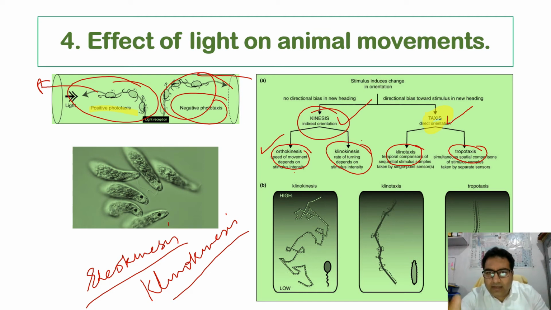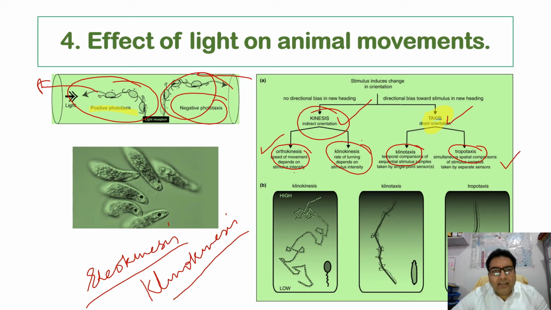Phototaxis, wherein the stimulus is compared spatially by separate sensors, is mostly seen in the case of the Musca family. When we call it the attraction of the males towards the flash of the female, it is called telotaxis. So attraction of the males towards the flash of the female is telotaxis.